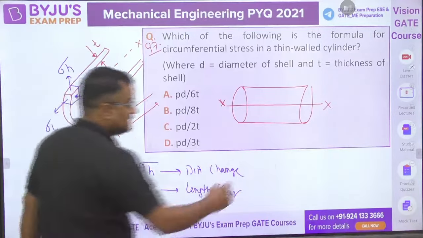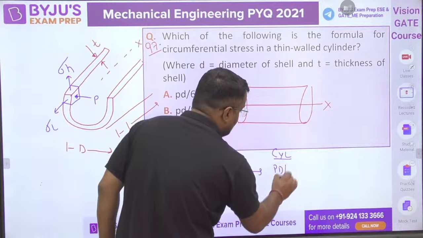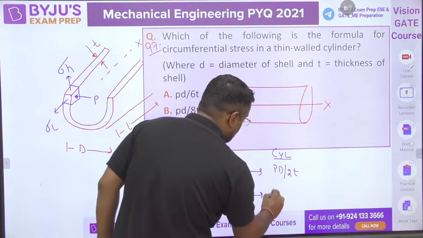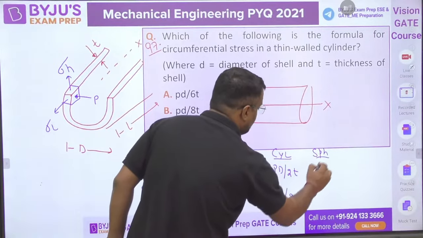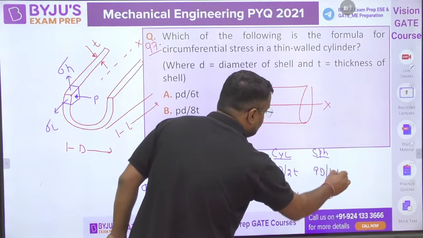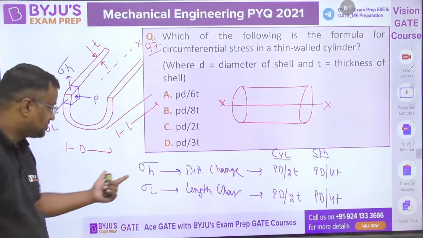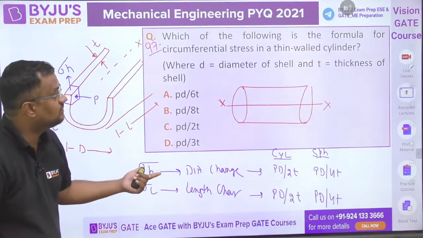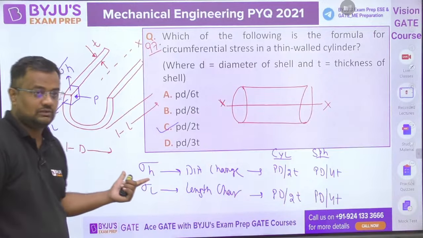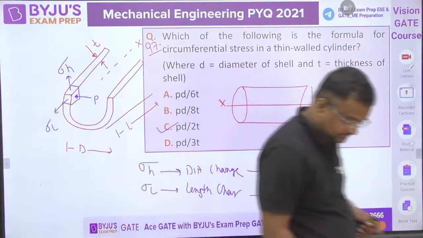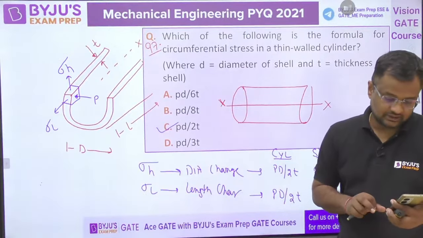For cylinder it is PD by 2T. For sphere it is PD by 4T. So hoop stress is also called circumferential stress. Have you got it? Please give me yes or no.